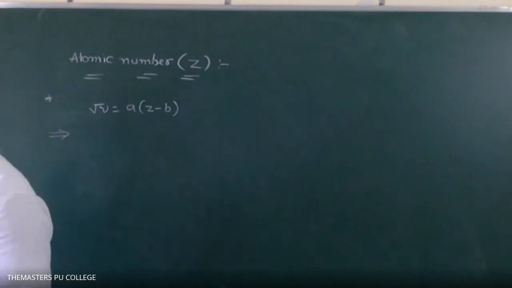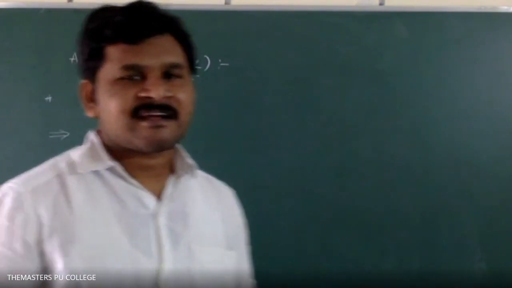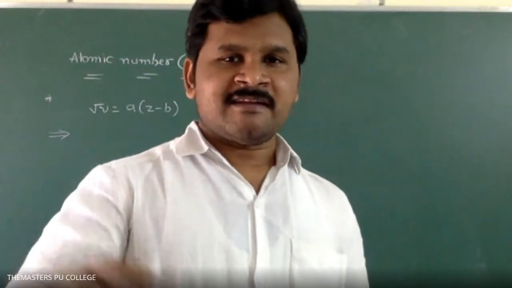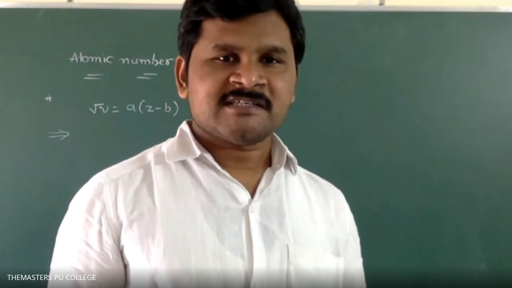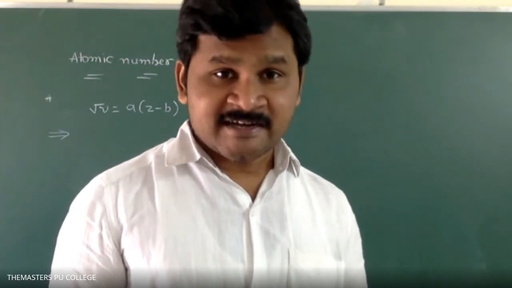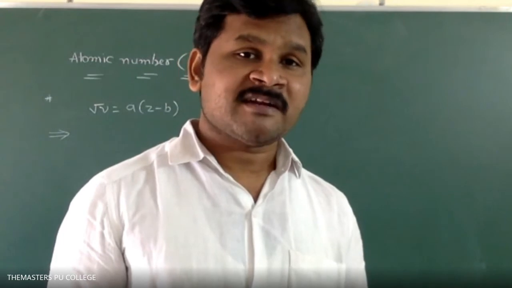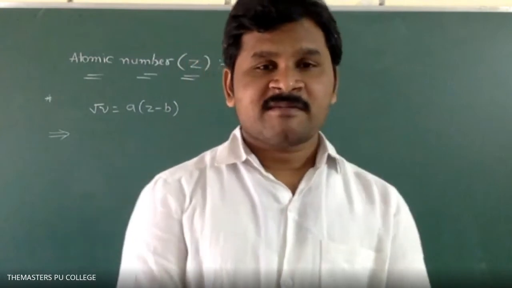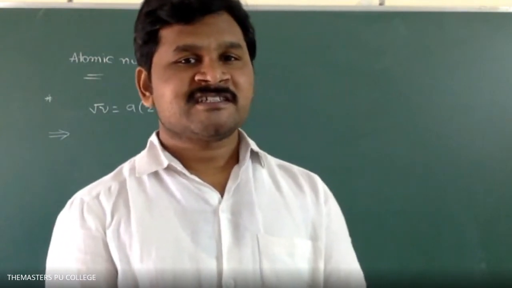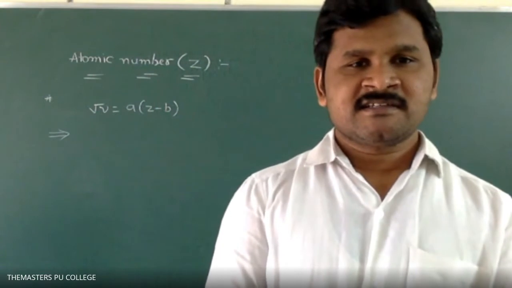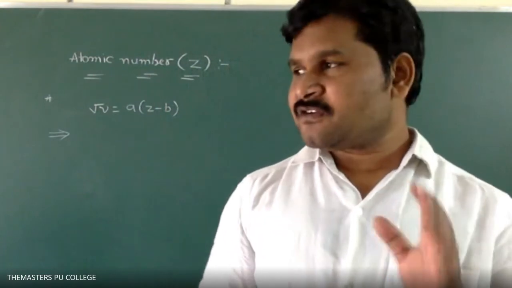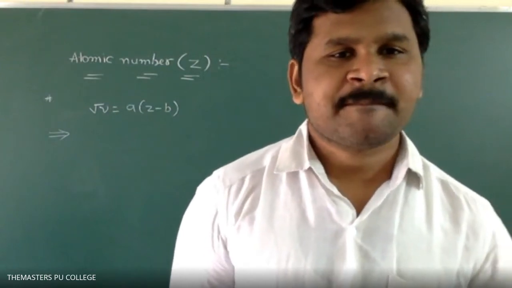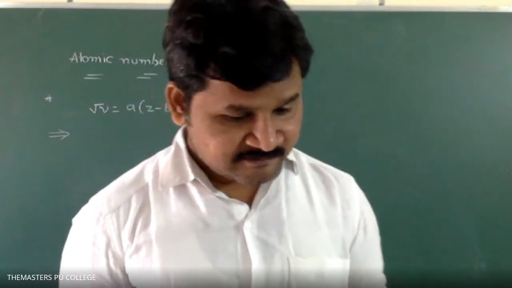Please write down. To calculate atomic number, mass number, electrons, and protons, related questions are again important. It is mandatory to remember 20 elements: atomic numbers, mass numbers, electronic configurations. Clear, students? Without atomic numbers, mass numbers, and electronic configurations, you cannot understand this easily. If you know these atomic numbers and mass numbers very well, you can calculate easily. Clear?